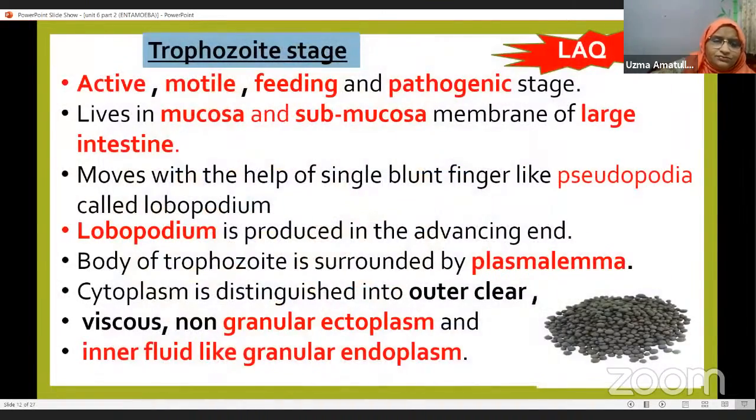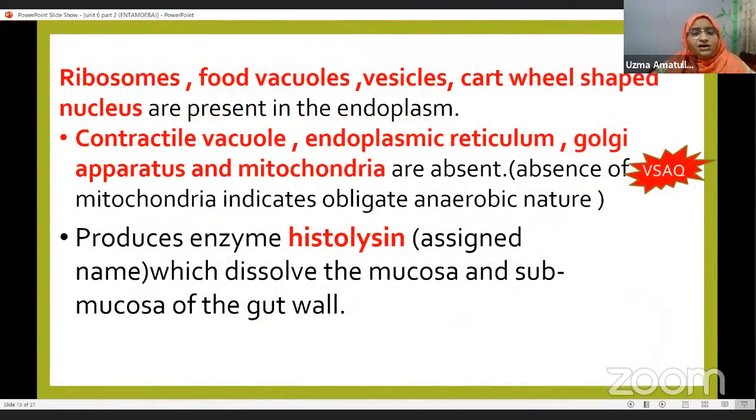Now, ribosomes, food vacuoles, vesicles, and a cartwheel-shaped nucleus are present in the endoplasm. And what is not present here? Contractile vacuole, endoplasmic reticulum, Golgi apparatus, and mitochondria are absent. These four organelles are absent.